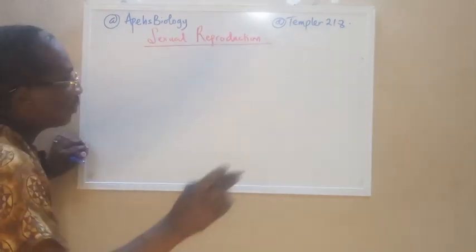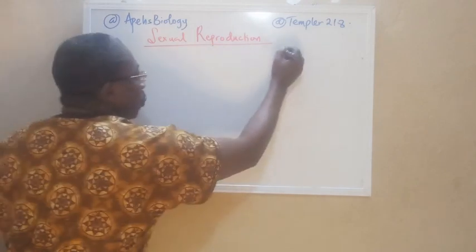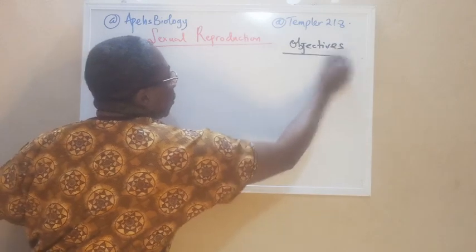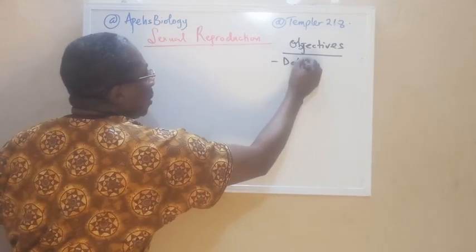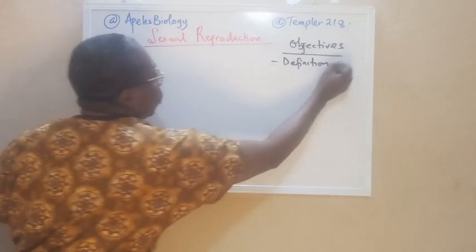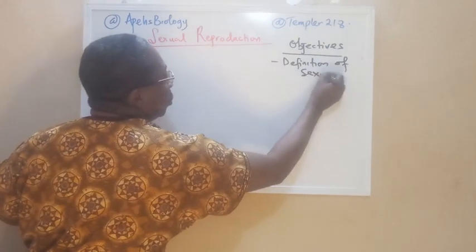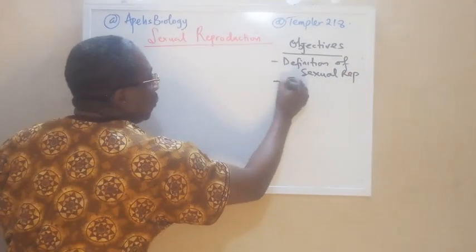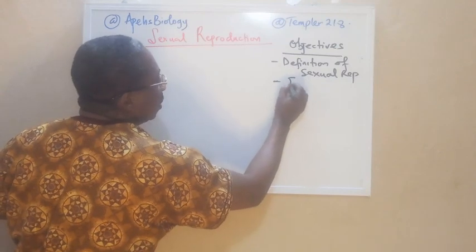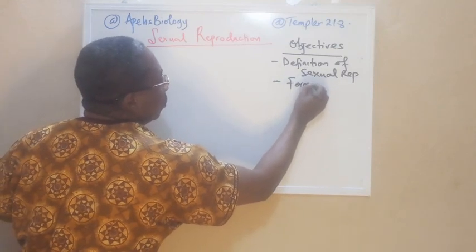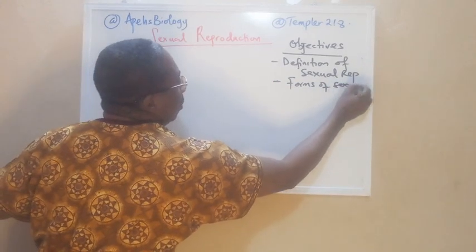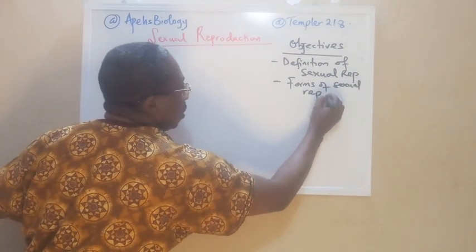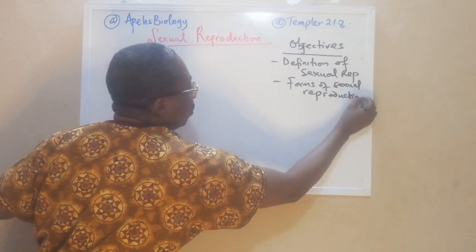Now let's talk briefly about what we are going to attain. We're going to look at our objectives. It's always important to know the objectives of what we are doing here. By the end of this lesson, we're going to look at the definition of sexual reproduction, and then the second objective is the types, the different forms of sexual reproduction. We're going to consider that, right?